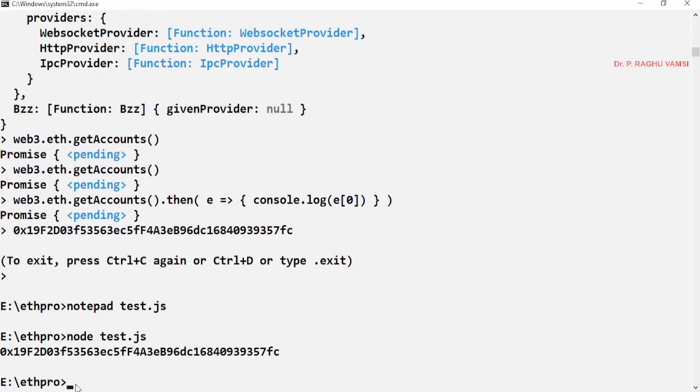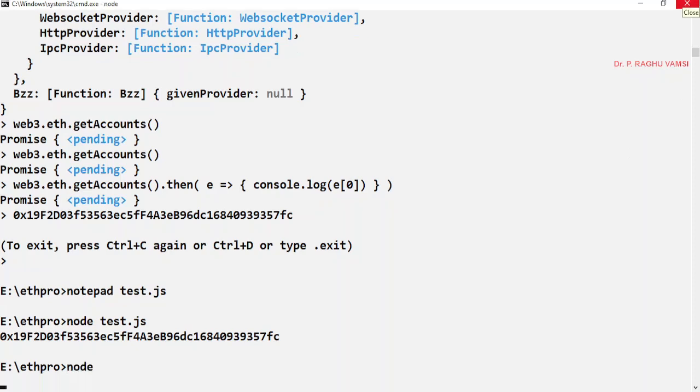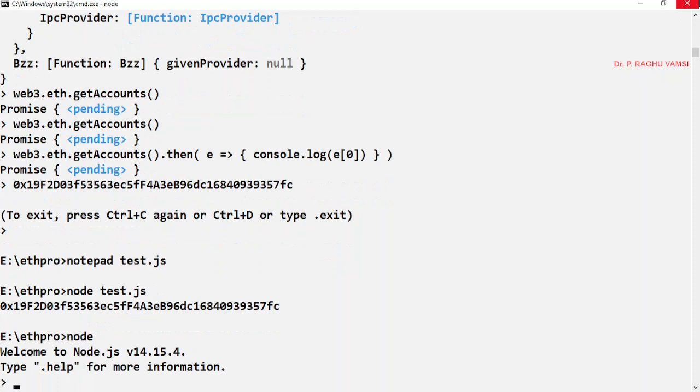So that means either you can type node and type the command by command or statement by statement and see the output, or you may also write a complete program in one JavaScript file and run it at once just by typing node space filename.js. I hope by this time you come to know how to work with this Web3.js. We'll see some more examples. Same thing you will do it here.